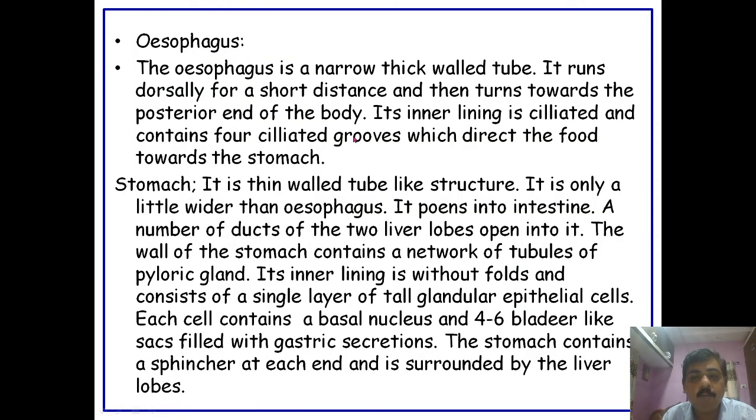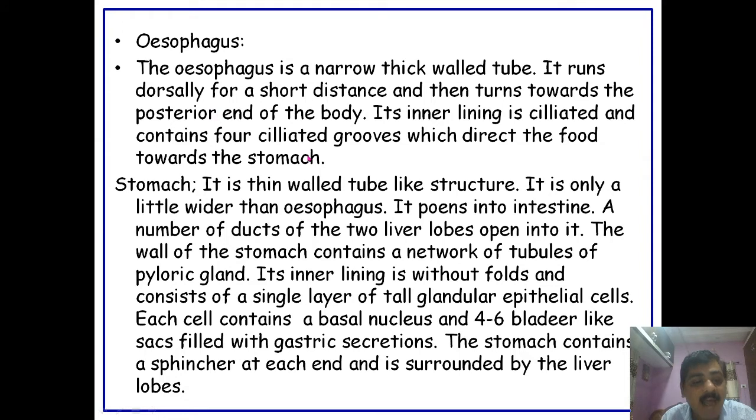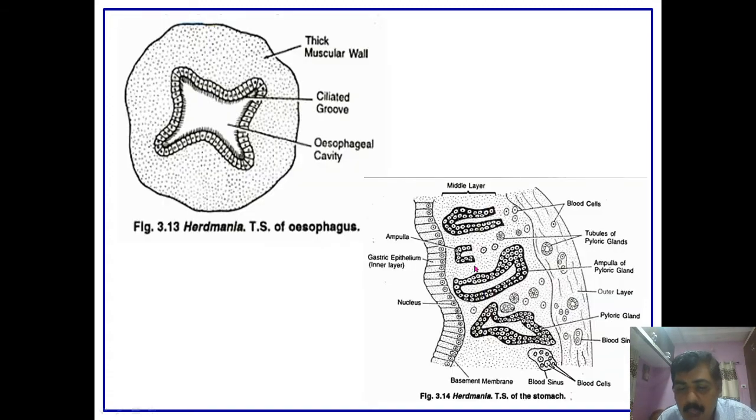Then after esophagus, its inner lining is ciliated and contains four ciliated grooves, this is the 1, 2, 3, and 4 ciliated grooves. This directs the food material towards the stomach. After the esophagus, the next organ is the stomach. It is a thin wall tube-like structure, and it is somewhat wider than the esophagus, and the stomach opens into the intestine.